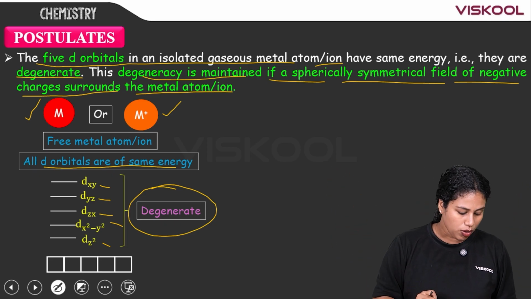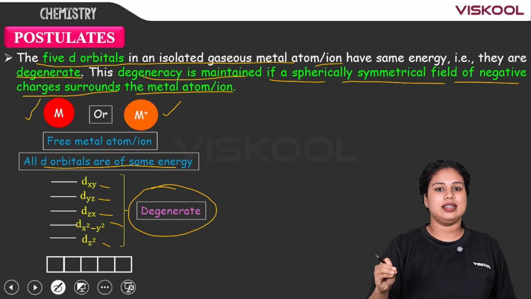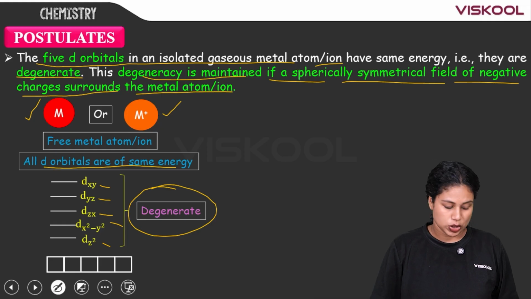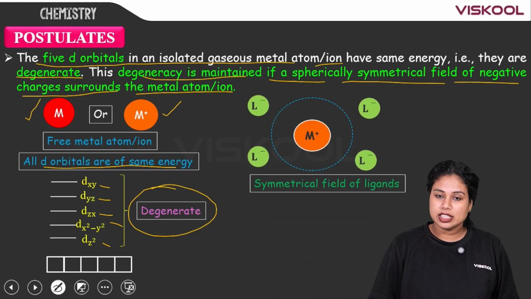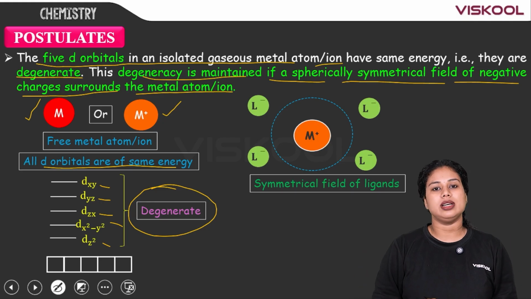So what happens? Will the degeneracy be affected? Of course, no is the answer. The degeneracy will not be affected if the ligands approach the metal in a spherically symmetrical way.